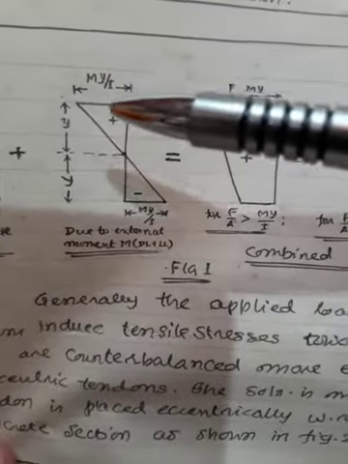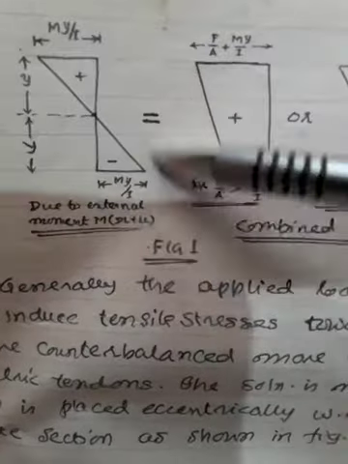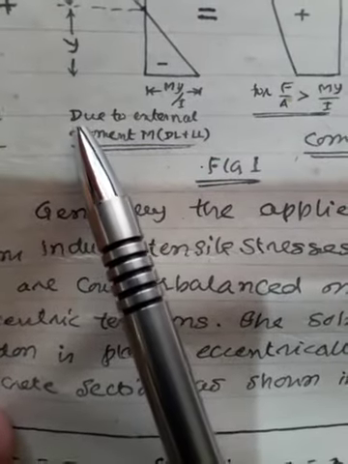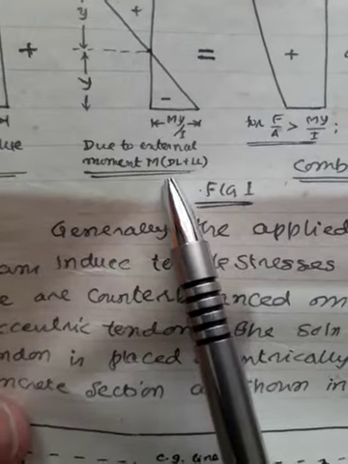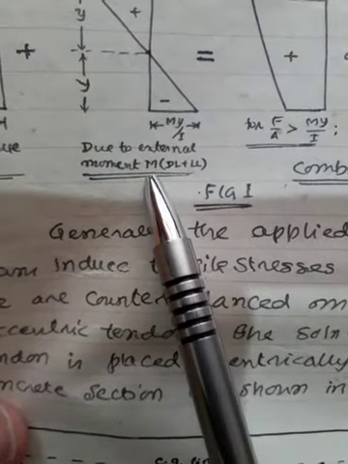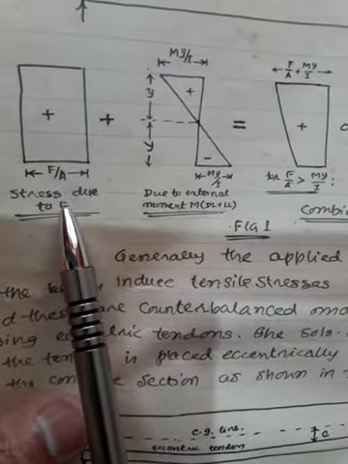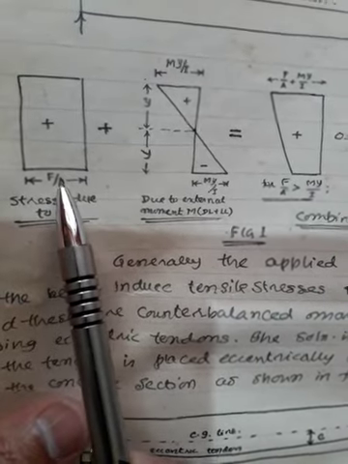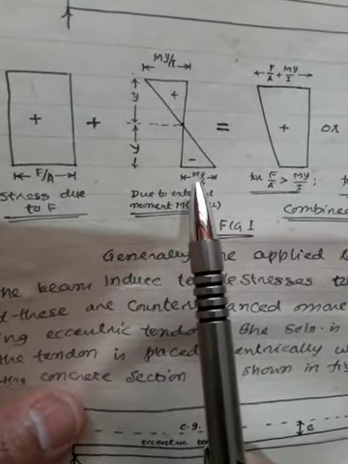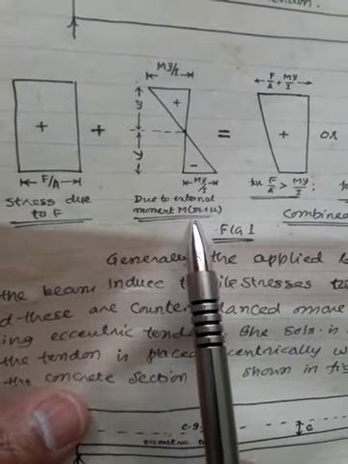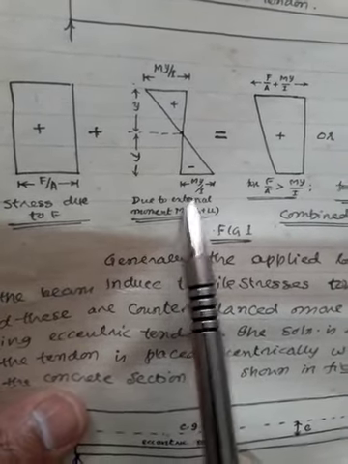This stress is due to the external moment, the dead load and live load applications, because of M. The earlier diagram is the stress distribution because of the prestressing force, and this is the stress distribution because of the bending moment or load application.